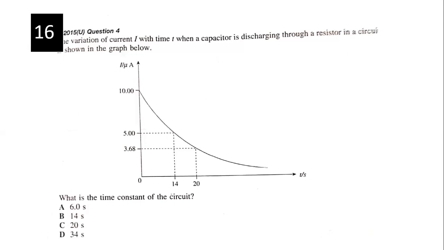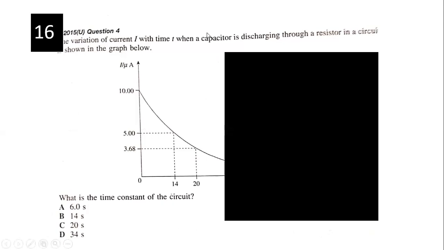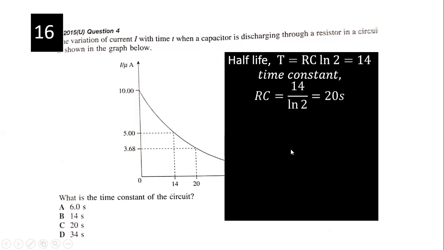Okay, last one. What is the time constant? If you know the formula, use the formula. If not, doesn't matter, you can still find the time constant. Go to the discharging current, here by I naught.